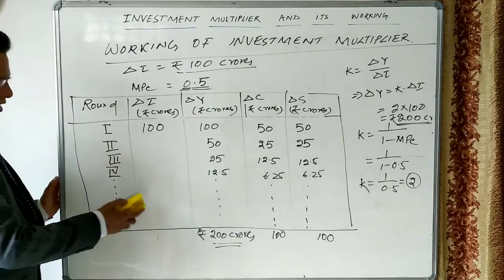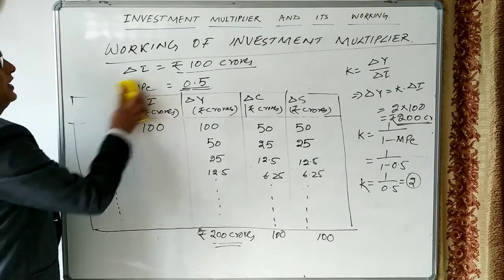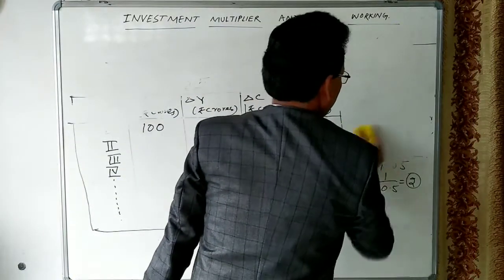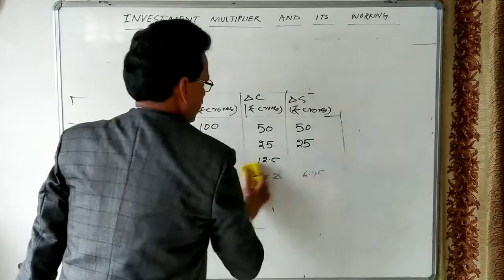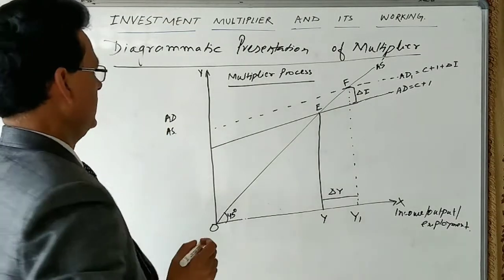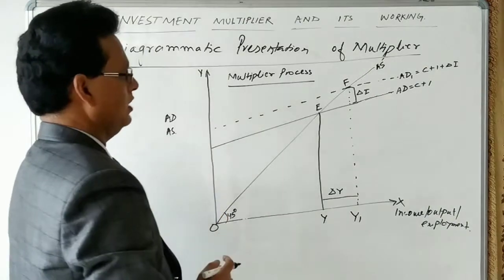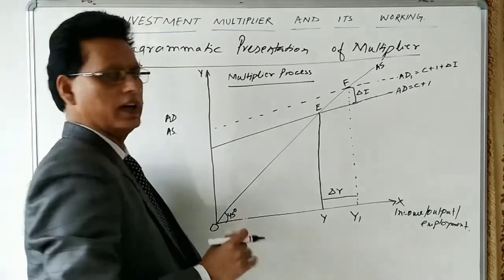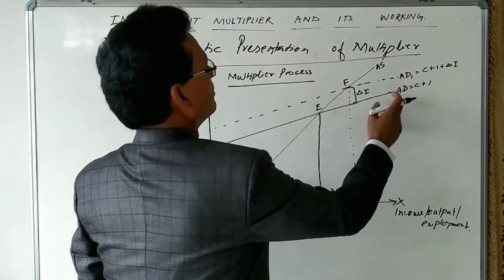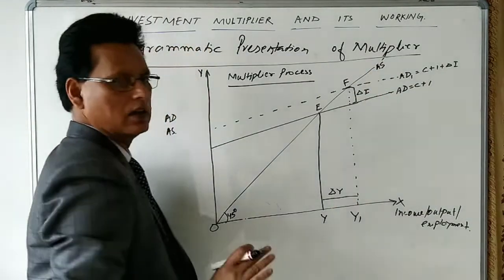You can write down. Okay, next is the diagrammatic presentation of the investment multiplier. Let us say I have taken this diagram. As we know, in the economy, equilibrium is attained at a point where aggregate demand and aggregate supply are equal.